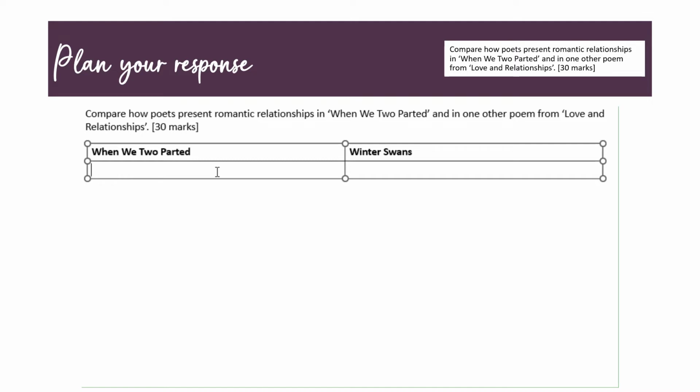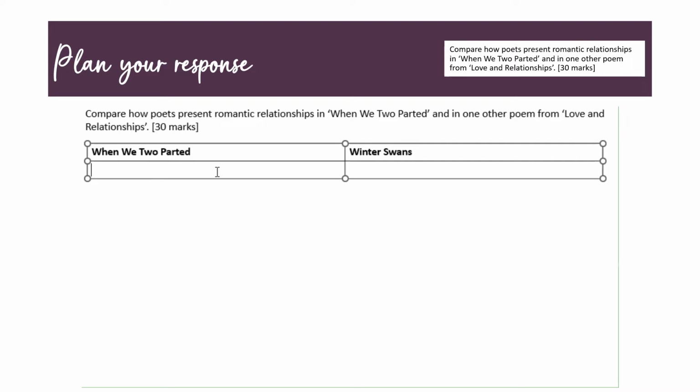Now, to answer this question, I'm going to write about When We Two Parted because that's the named poem. I can choose my second poem. It's got to be a poem that I remember, that I know really well, and that I've revised and studied. So I'm going to go for Winter Swans, and that's a poem that I really like. These poems work nicely together because they both have some nice natural imagery that really speaks to each other. So we can make some nice connections between the poems as well.